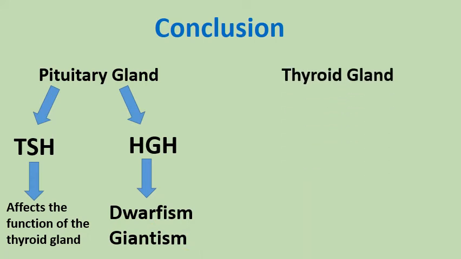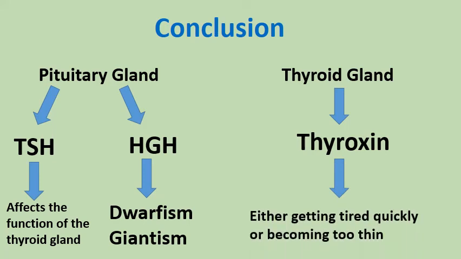While the thyroid gland secretes thyroxine. So the hormone that the thyroid gland secretes is called thyroxine. What is this thyroxine responsible for? It affects our body by either getting tired quickly or becoming too thin. So if we have small amounts of thyroxine, we're going to get tired quickly. If we have high levels of thyroxine, we're going to become too thin.